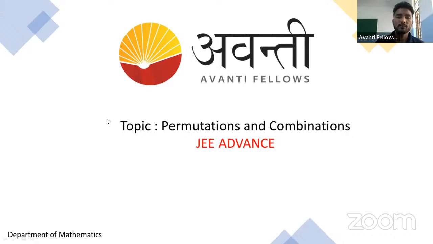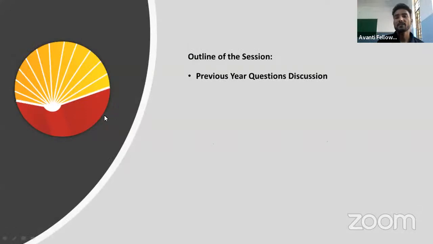Okay guys, so let's start today's class. In today's class, we will discuss JEE Advanced problems related to the probability chapter. As you all know, probability is a very important chapter. If you know the concepts of total probability theorem, conditional probability, Bayes theorem, and the few important things we need to study in probability, then only you can solve questions up to JEE Advanced level.